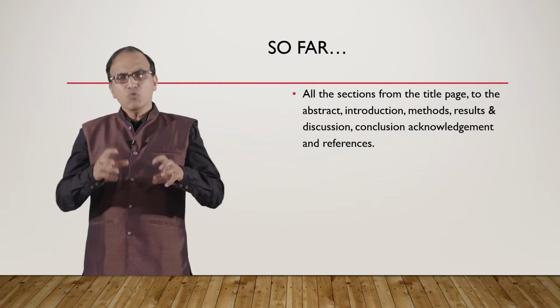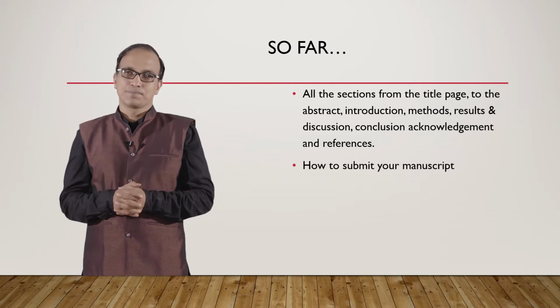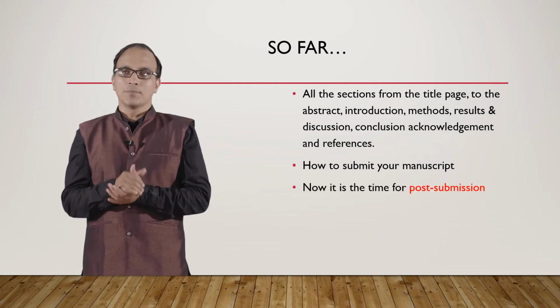We learned how to submit your manuscript. Now it comes to the post-submission.